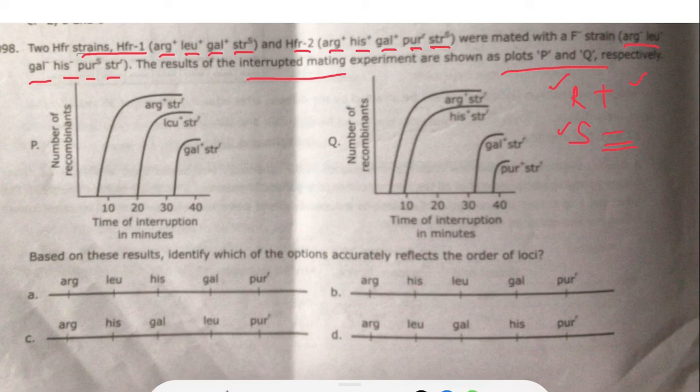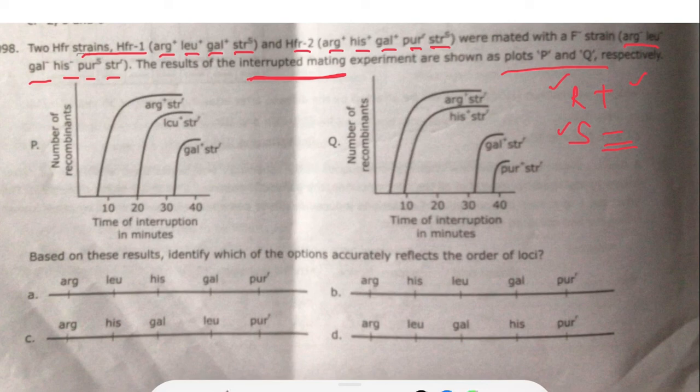So the two HFR strains, strain 1 and strain 2, were mated with the F minus strain, and that results in interrupted mating. I have told you in the explanation above that in an HFR strain only a portion of the F factor along with a portion of the donor's DNA is transferred, because complete transfer requires 100 minutes, and before that the conjugation tube breaks. That results in interrupted mating.